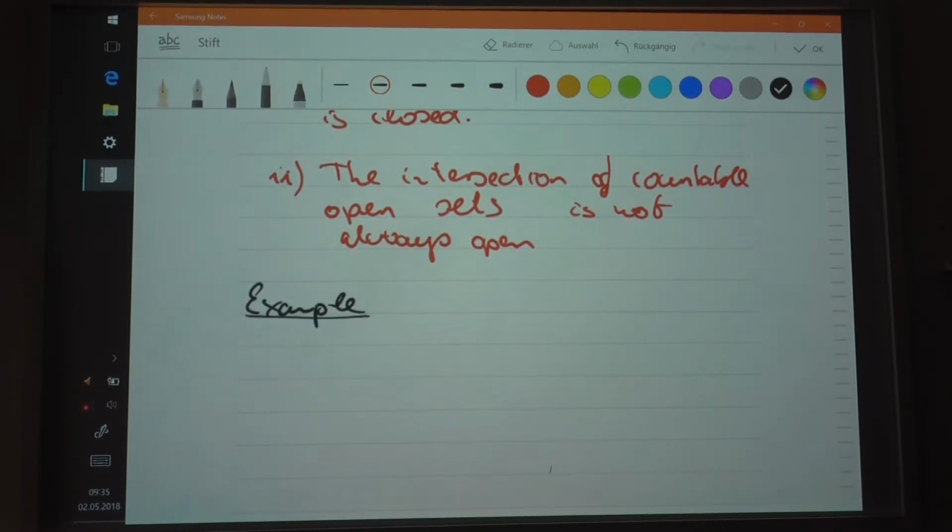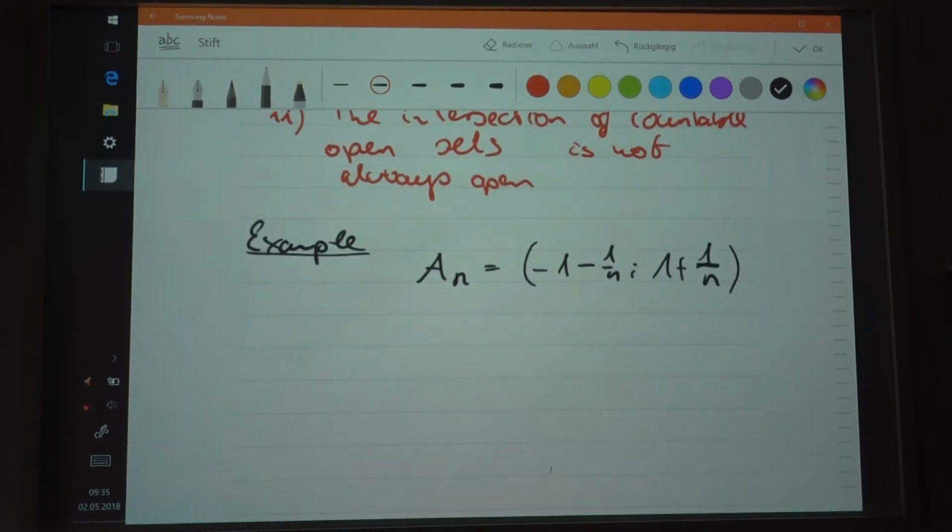So suppose that you have, let's say, the following intervals that I'm going to define here. This will be A_n, and the definition will be like this. The nth interval will be from -1 minus 1 over n, so this is the lower bound of the interval, and the upper bound of the interval will be 1 plus 1 over n. And now what I'm taking is the intersection of them.